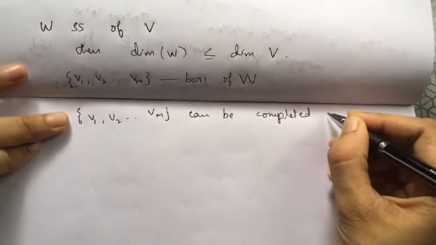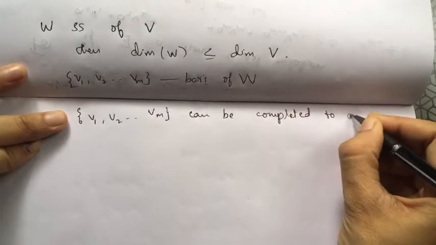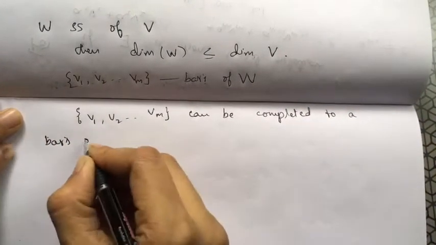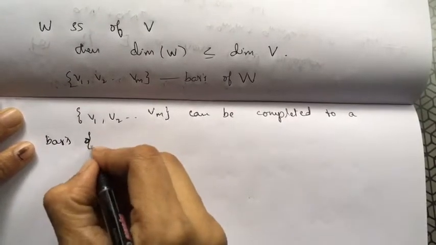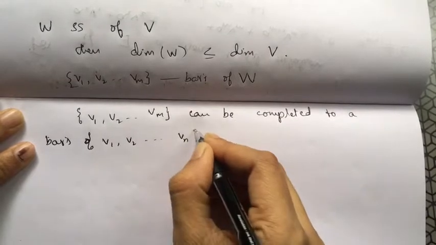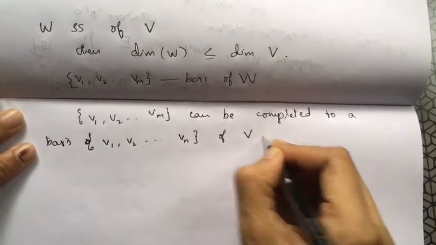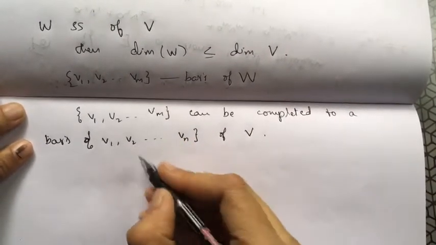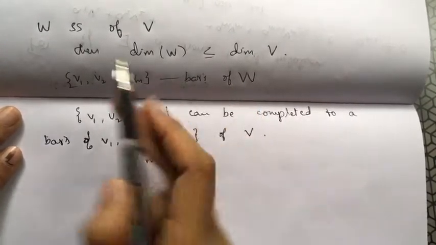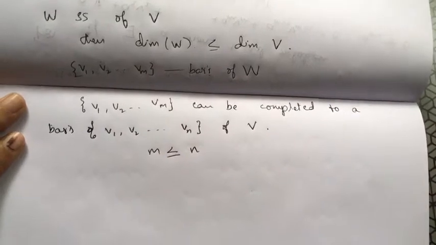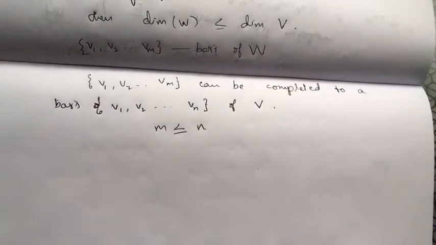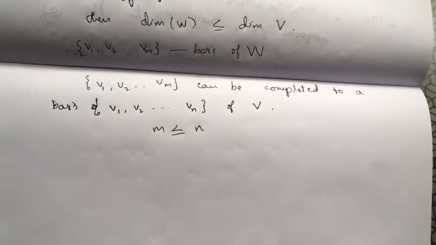In fact, that basis is say v1, v2, up to vn of V. Therefore, this m is less than or equal to n. That means the dimension of W is less than or equal to the dimension of V. Simply, it's a corollary to that proposition.